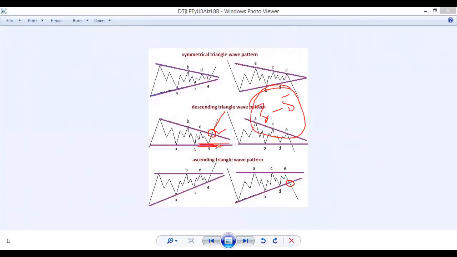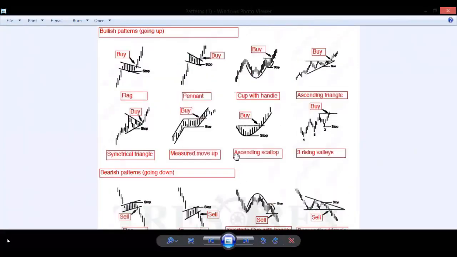Here you can make a stop loss. This is an entry position, this is the stop loss. At the breakout point, if you see any breakout in the market, you can enter here. Okay, I will show you some patterns.